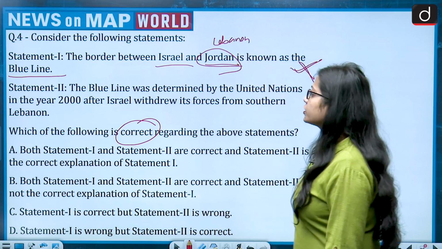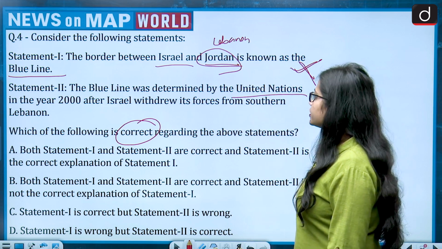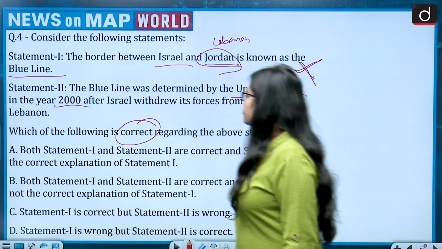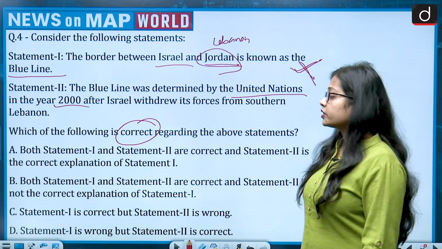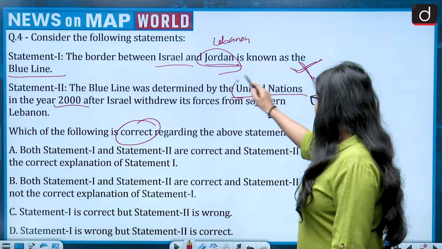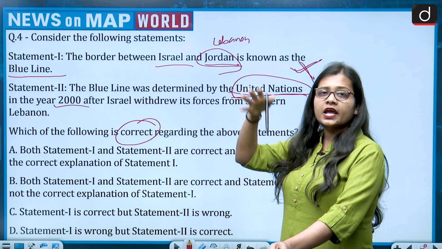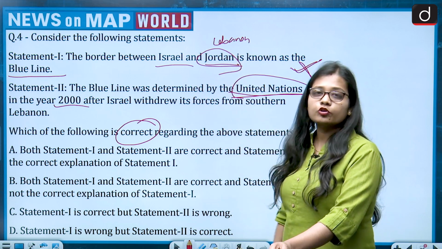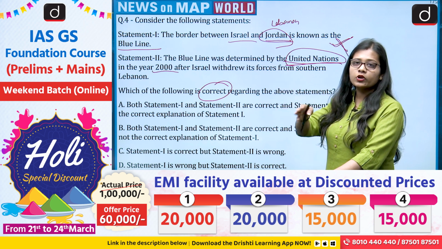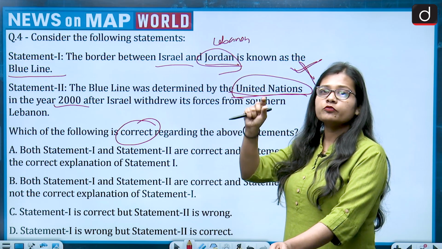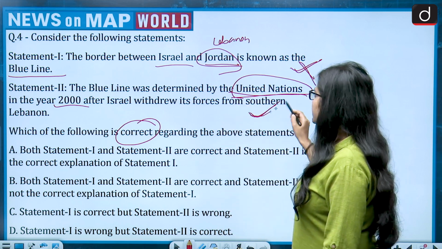So the first is wrong. The second is: the Blue Line was determined by the United Nations in the year 2000 after Israel withdrew its forces from southern Lebanon. This is true that in the year 2000 the United Nations determined the border between Israel and Lebanon, and Israel at that point of time took its forces back from southern Lebanon, and that is when the Blue Line was considered as the border between Israel and Lebanon. So the second statement is correct.